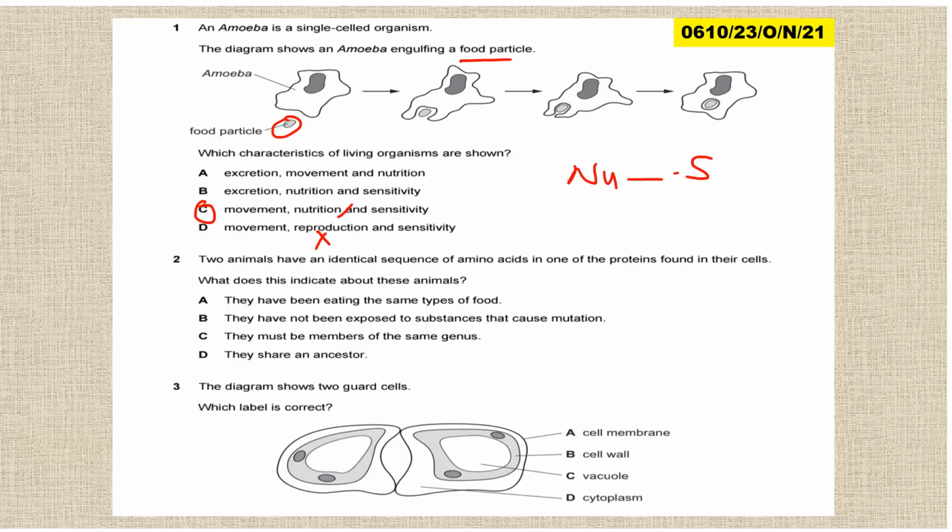Two animals have identical sequence of amino acids in one of the proteins found in their cells. What does this indicate about the animals? So they have common ancestors. You've seen some of the questions are repeated exactly, just that they differ in terms of question numbers. The diagram below shows two guard cells. Which label is correct? This outside is a cell wall, not the cell membrane. This is the plant cell. This dark part is the cytoplasm, not a cell wall. Then, of course, the middle part is the vacuole. This is not the cytoplasm, it's a cell wall. So the correct one is the vacuole, which is C.